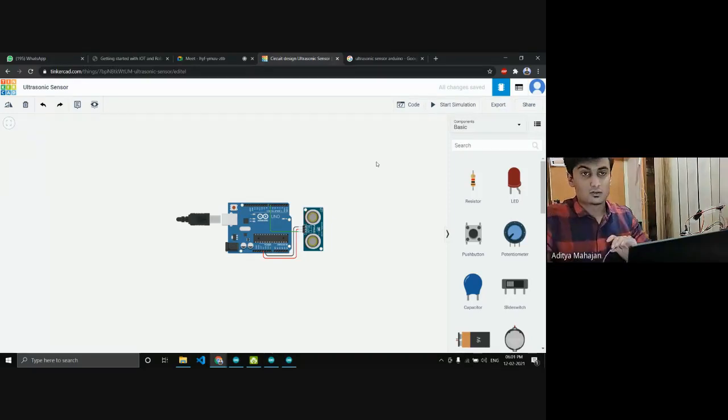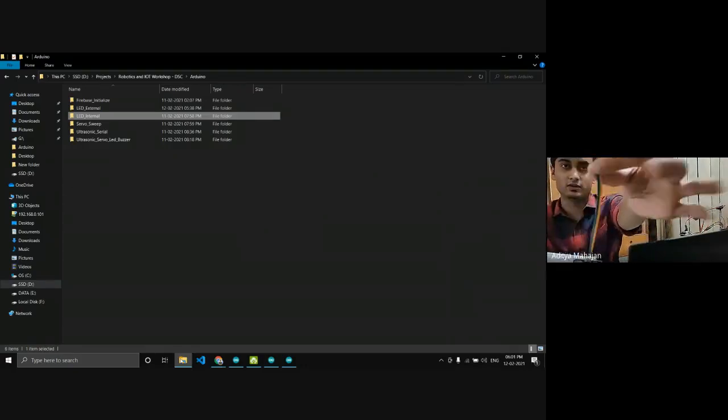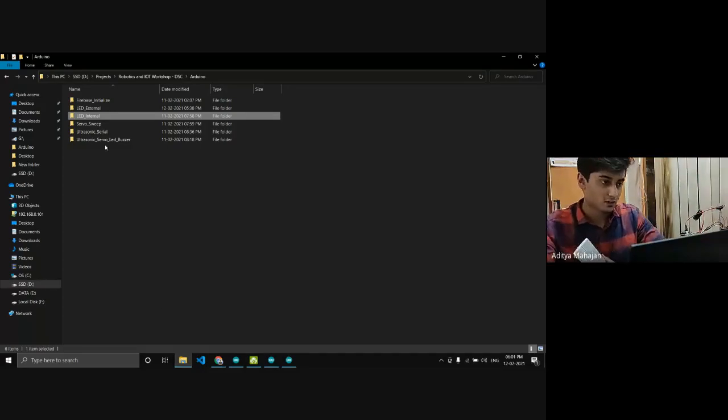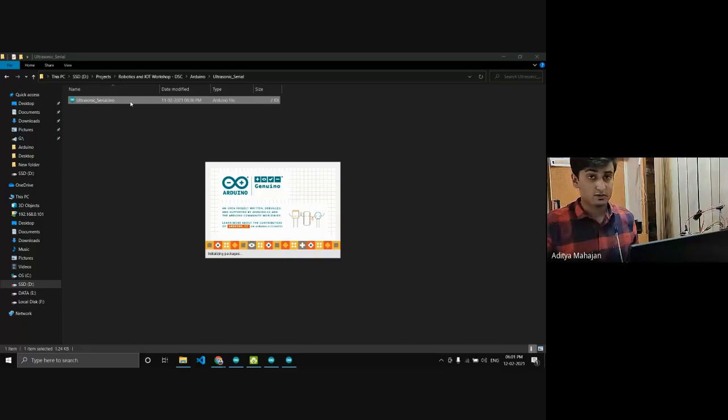Yeah. So now I already have the code ready for my ultrasonic sensor. This is my ultrasonic sensor with 4 pins. I have the code ready. Now I want you guys to tell me what to do next after looking at the code.